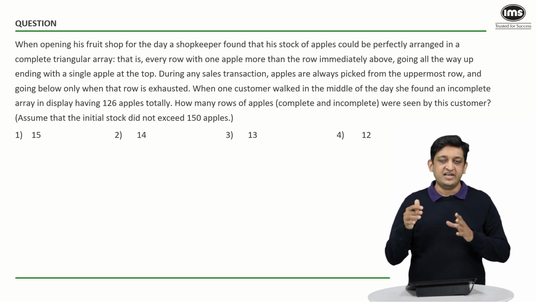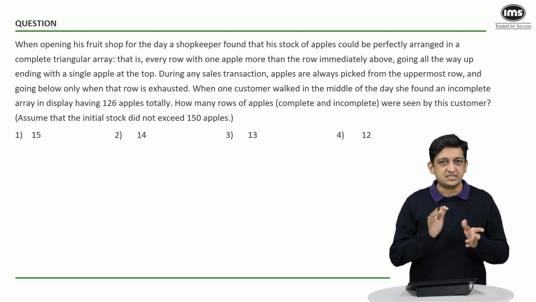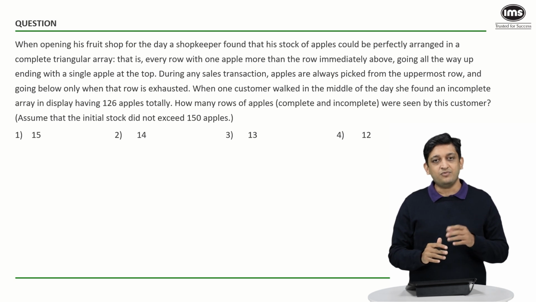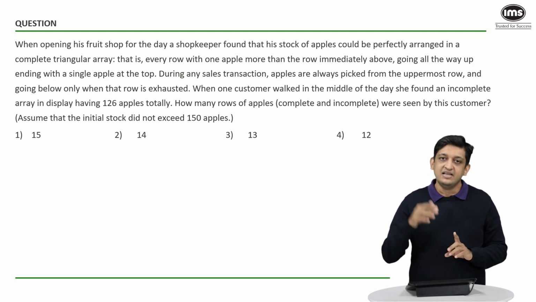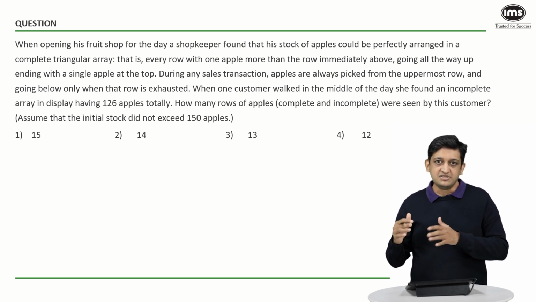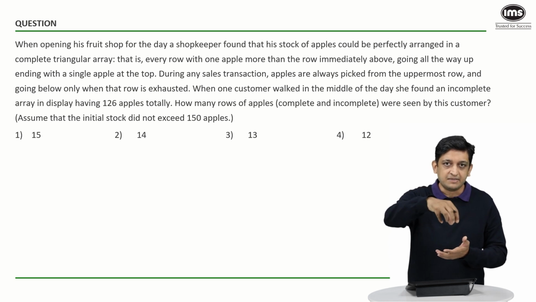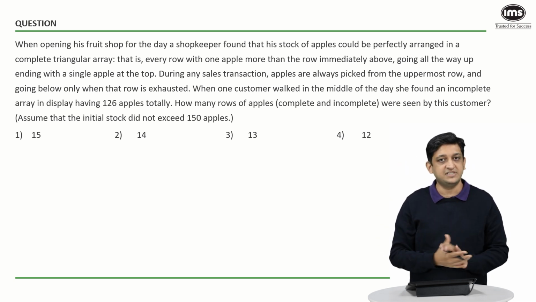Now during any sales transaction, apples are always picked from the uppermost row. So if you have an array of, let's say, 6 apples, 1, 2, 3, then whenever the first customer comes and wants to get only one apple, that person will take the topmost apple and go away. When someone comes later and wants to buy another apple, that person will pick something from the topmost row that is visible.